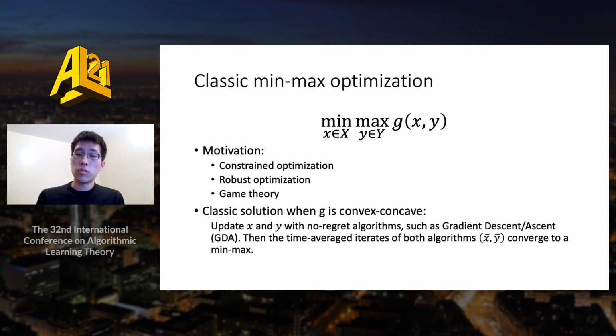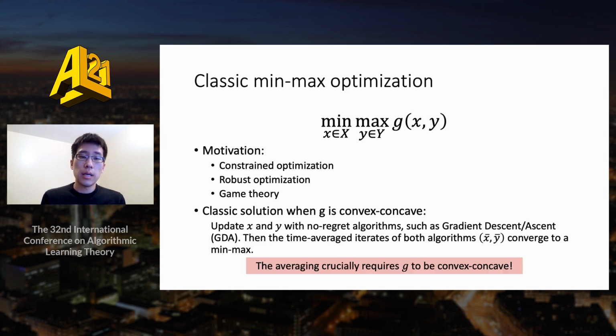For example, one can use gradient descent for x and gradient ascent for y to get a method known as gradient descent ascent, which we will abbreviate as GDA. The time-averaged iterates of x and y will then converge to a min-max. The averaging in this method crucially relies on G being convex-concave.